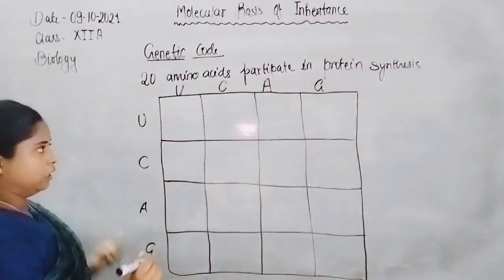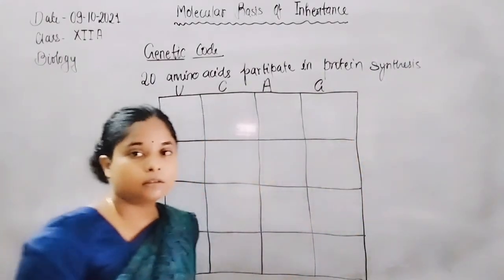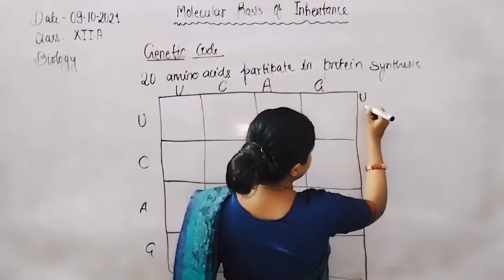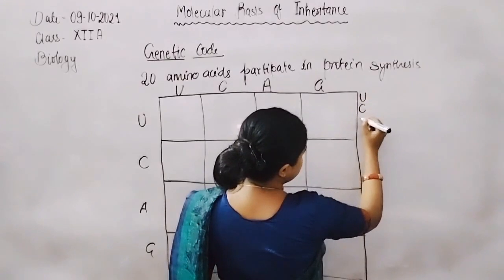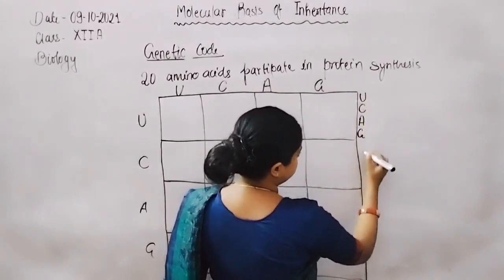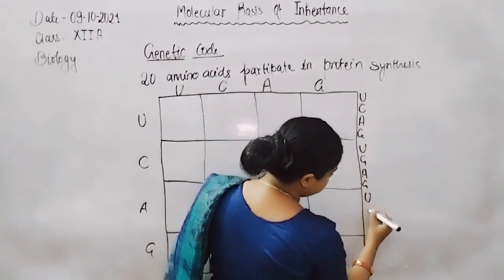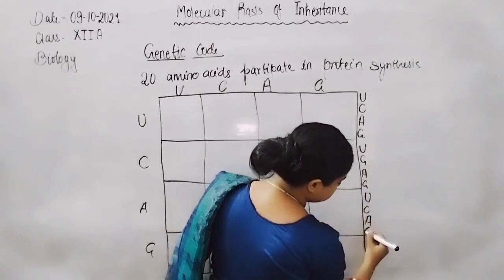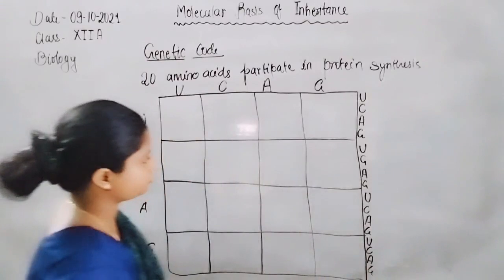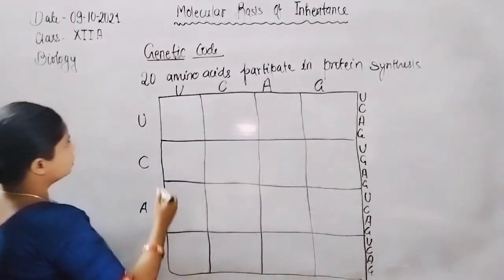G. Now in each block, write all the 4 nitrogenous bases: U, C, A, G. Now these are the overall codons.